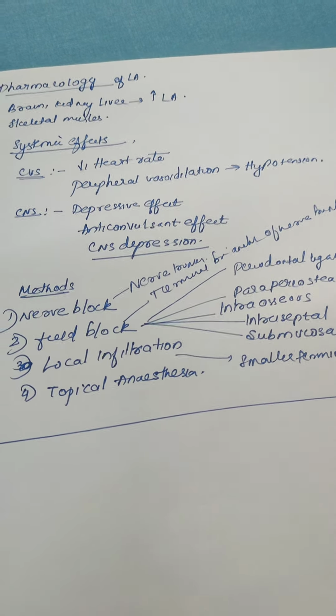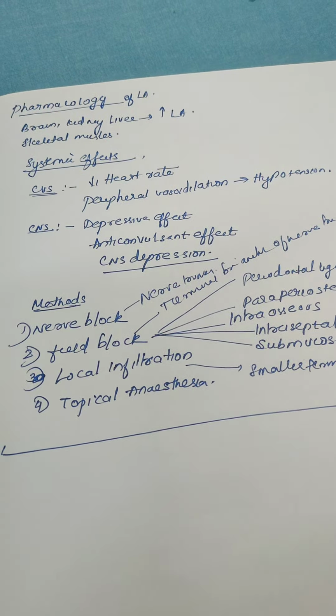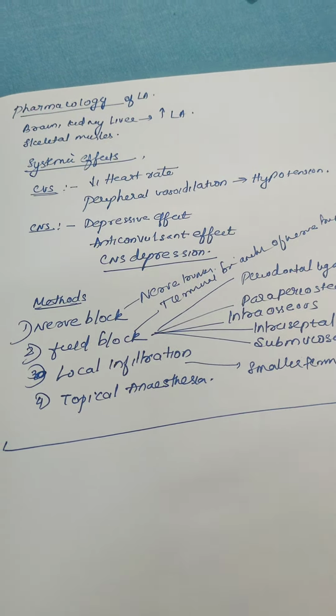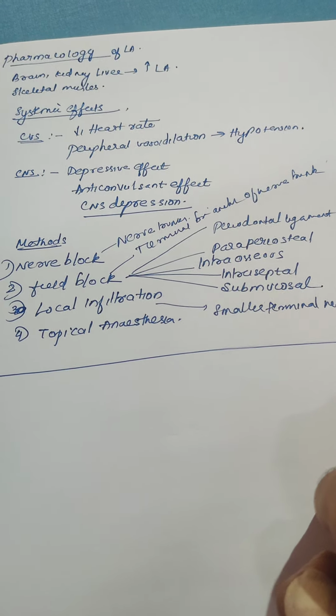Then how we'll inject the local anesthesia: there are four main methods: nerve block, field block, local infiltration, topical anesthesia. Nerve block means a nerve trunk, a large nerve, will be anesthetized, for example the inferior alveolar. Then comes the field block. Field block means the terminal branches of the nerve trunk will be anesthetized.